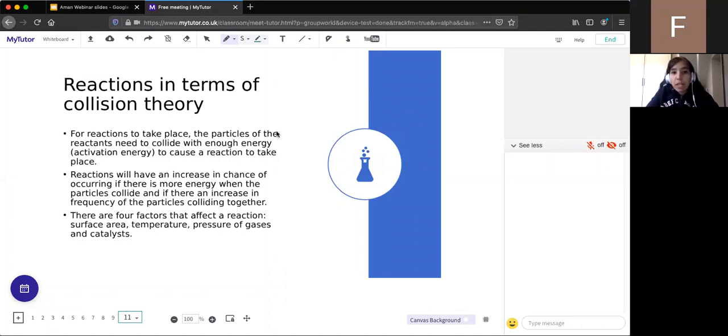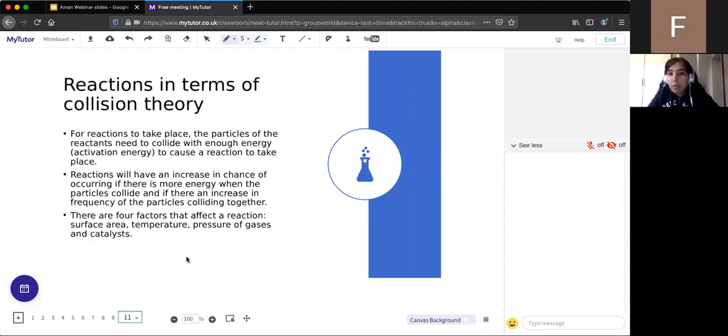And specifically, we're going to be looking at the factors that affect collision theory. So the one thing I want to look at first of all is what 2 factors are needed for collisions to take place. And the main thing is that the particles or the reactants need to have enough energy.